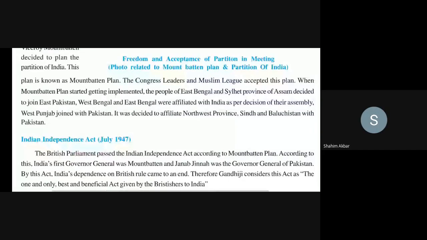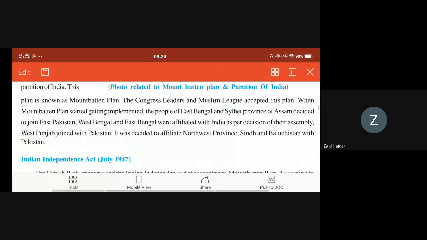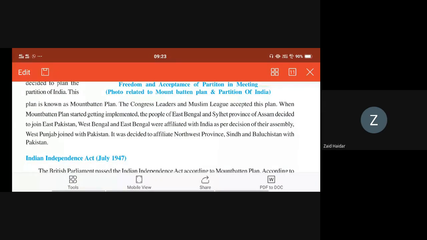It was decided to affiliate the Northwest Frontier Province, Sindh and Balochistan with Pakistan. As it was decided that the Muslim League could join with Pakistan. Okay, understood this much?